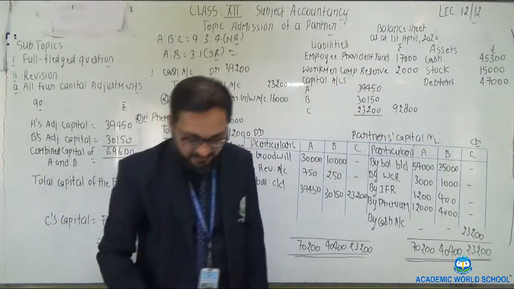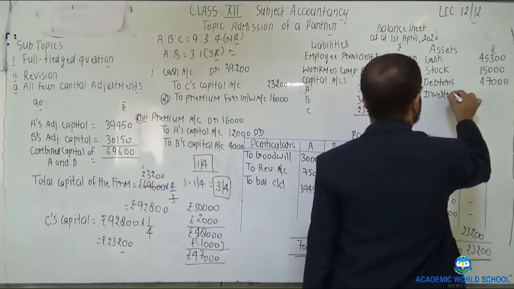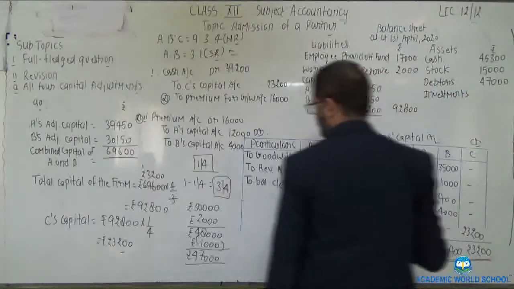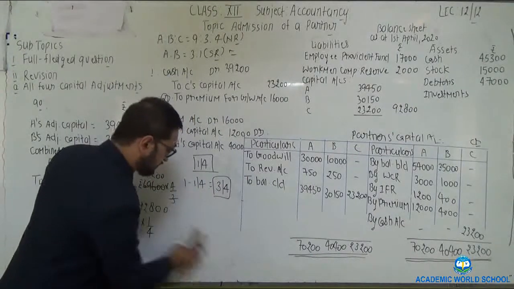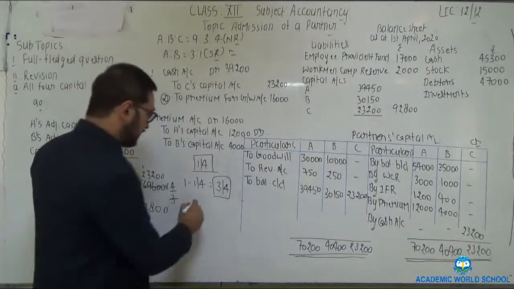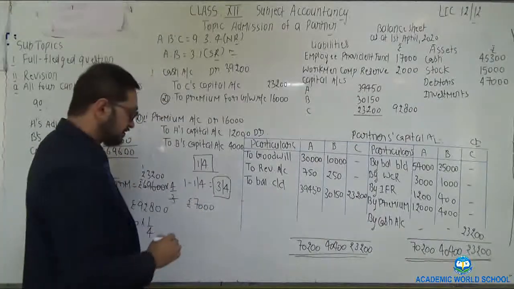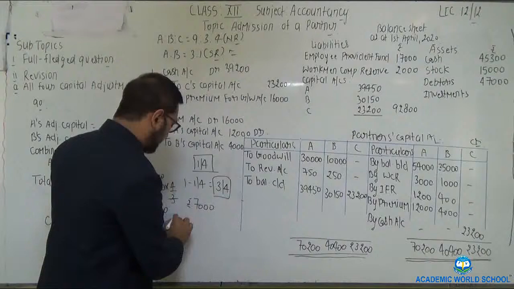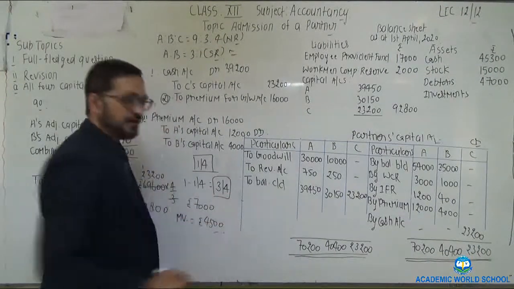After debtors, investment is given. So investment which is given in the question is of rupees 7,000. And market value of investment which is given in the adjustment is rupees 4,500.